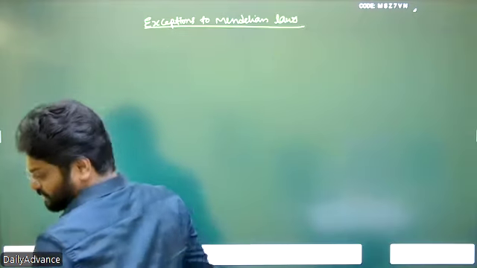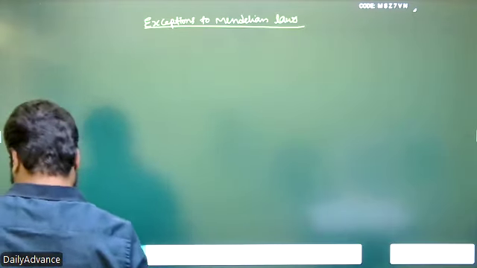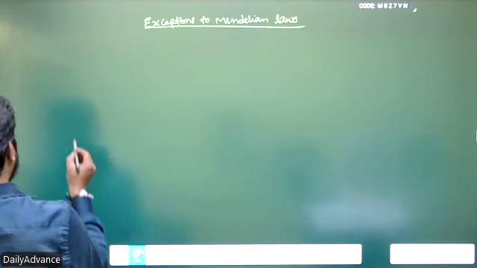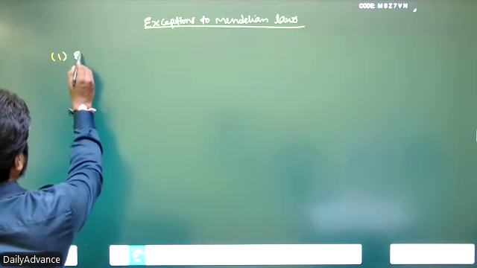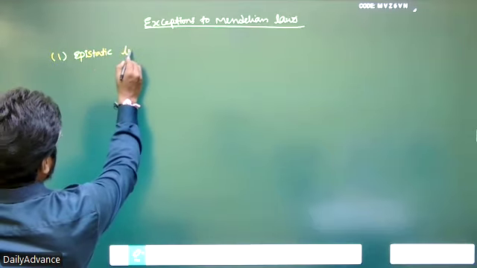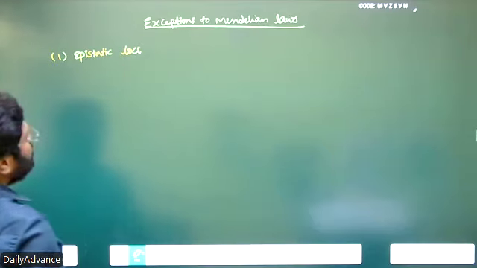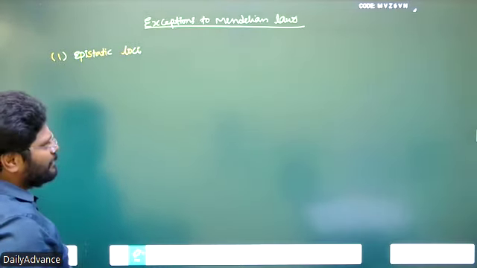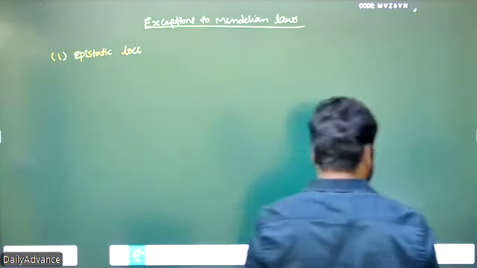So, exceptions to Mendelian laws. The first one is epistatic loci. Epistatic loci never follow Mendelian laws. What do you mean by epistatic loci?